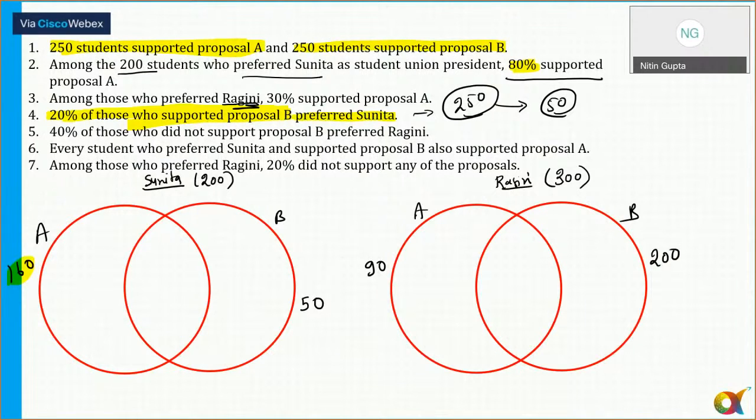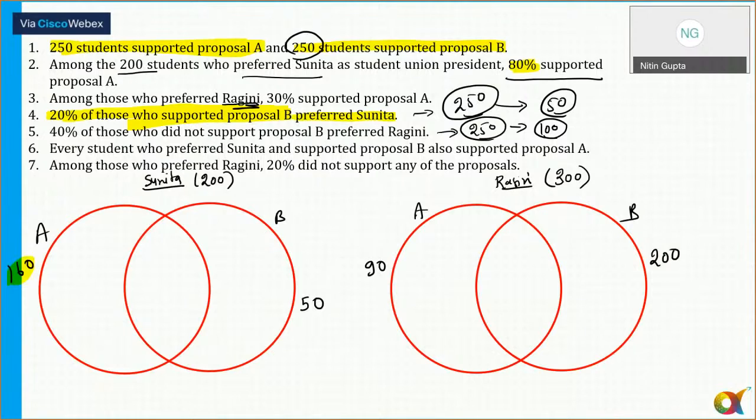Now 40% of those who did not support proposal B. Proposal B is supported by 250 students, so how many did not support proposal B? Out of 500, 250 people support proposal B, so how many do not support it? 250. And 40% of these 250 is 100. And their preference is Ragini.